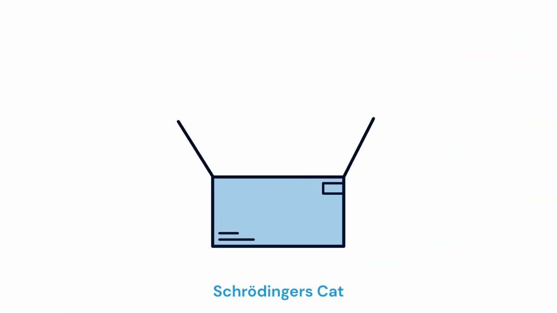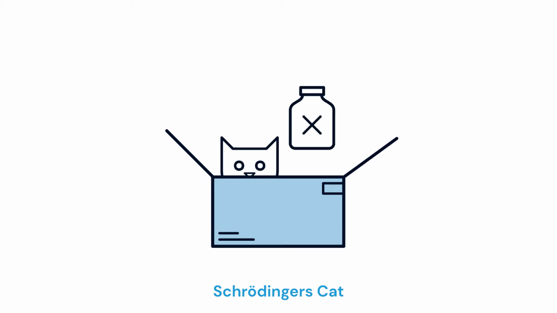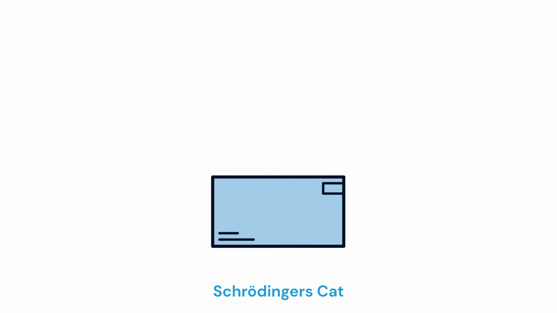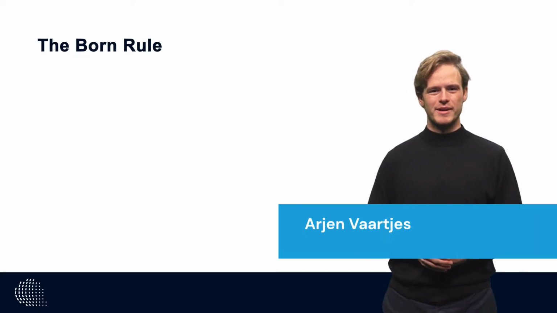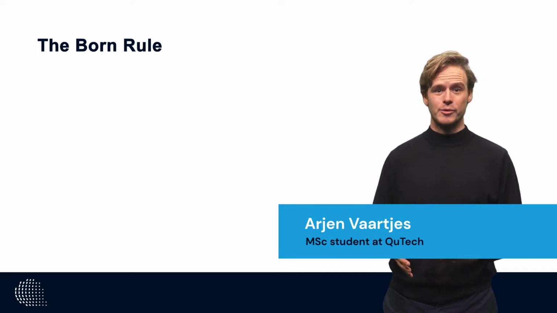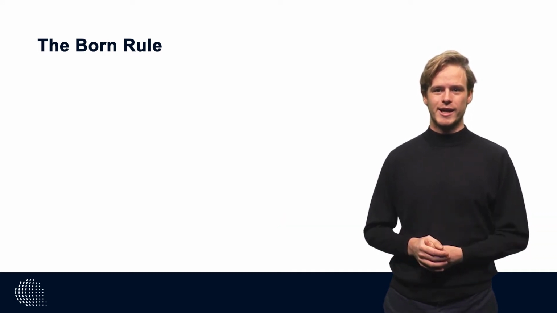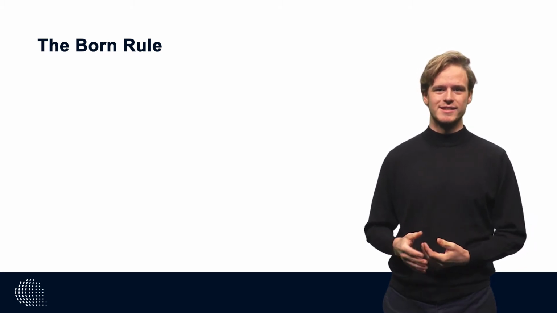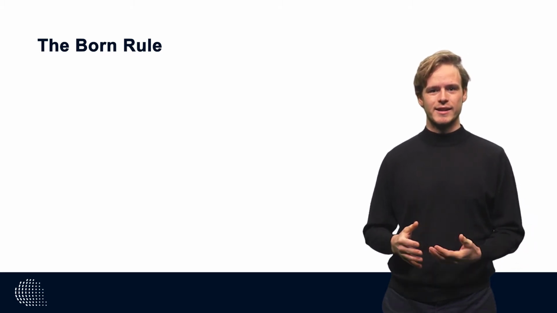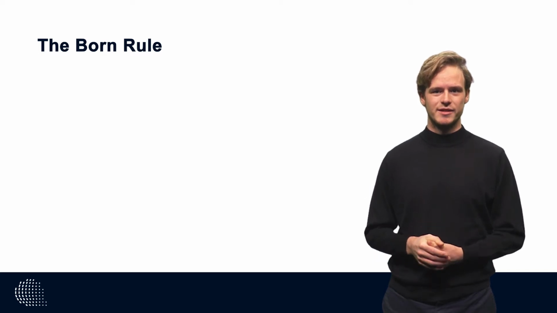Let's imagine the famous Schrödinger cat experiment. We put a cat and a bottle of poison in a box, together with a radioactively decaying material. If an atom of this material emits an electron, a little hammer will break the bottle and the cat will die. So before we open the box, we cannot observe the state of the cat. So until then, the cat is in some superposition of being alive and dead.